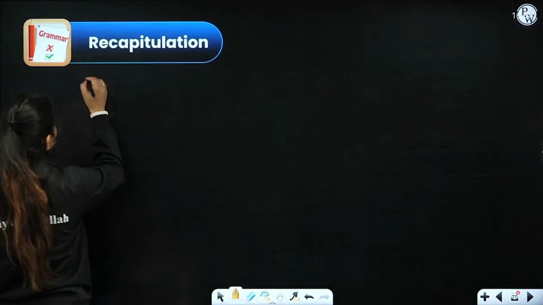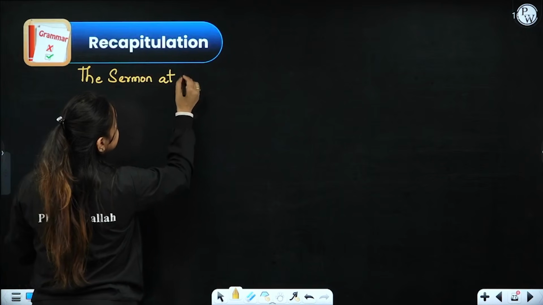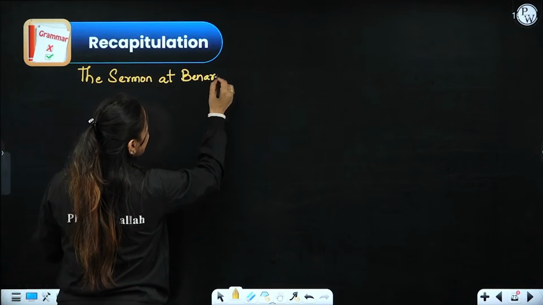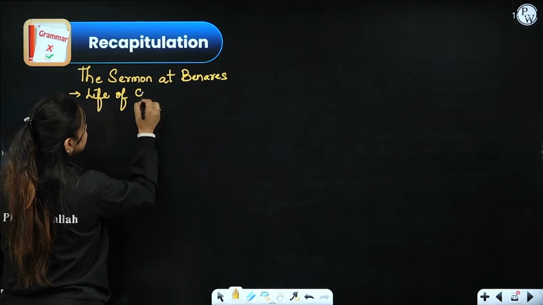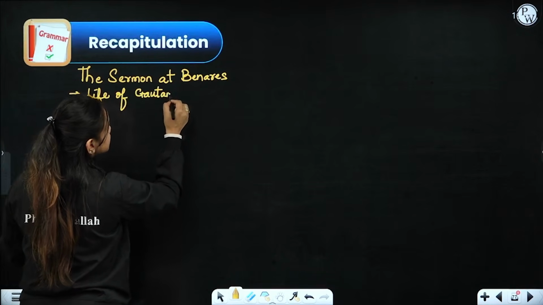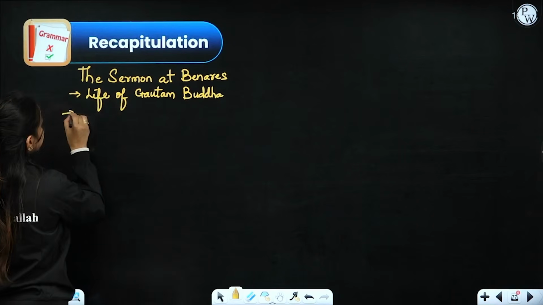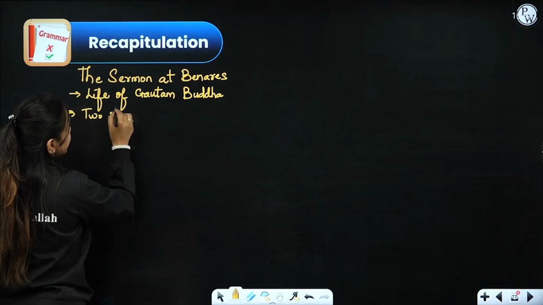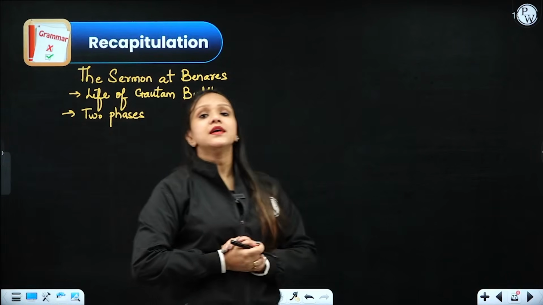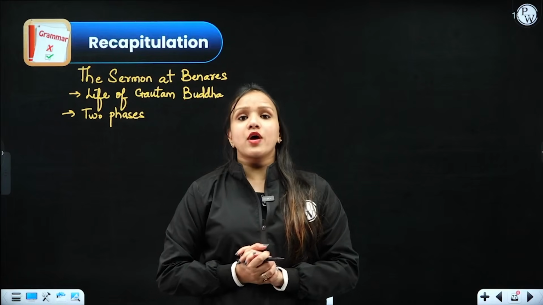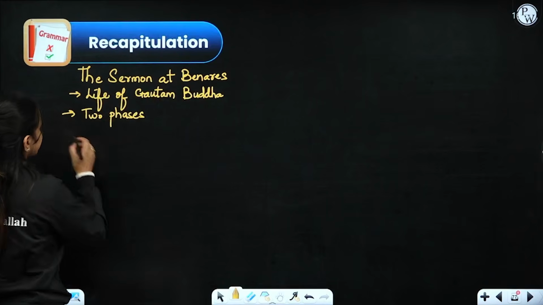Now we proceed towards one of the most important sections of our class, that is recapitulation. So talking about the chapter, the Sermon at Benares, what do we come to know? We come to know about the life of Gautam Buddha, all right. Then we come to know about two phases as well. In the first phase, his name was Prince Siddharth, when he used to live in his palace and enjoyed his life full of luxuries and comforts, right? He renounced all that royalty at the age of 25.